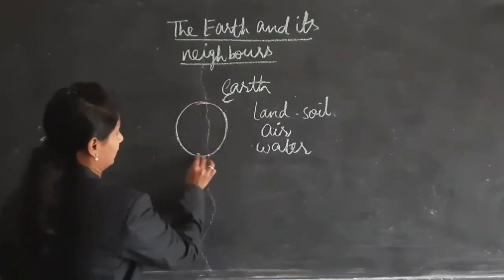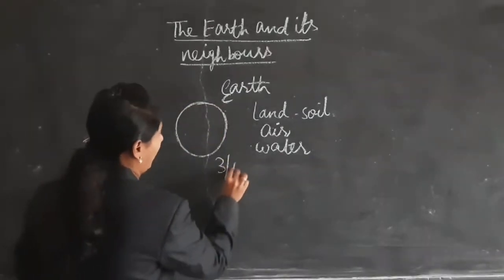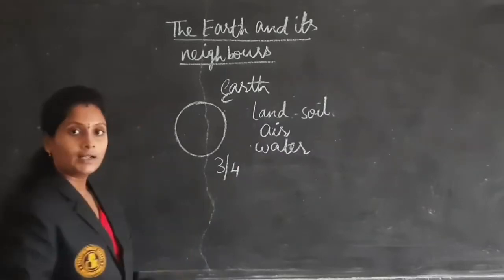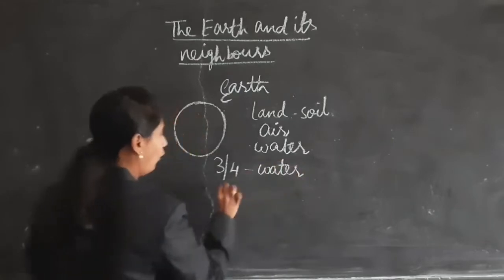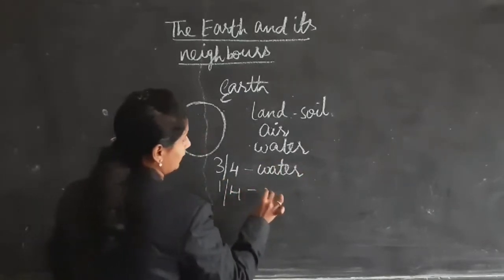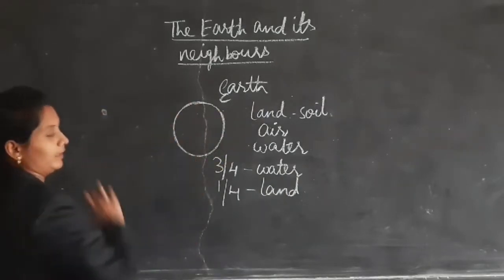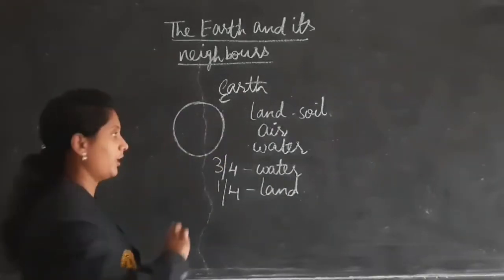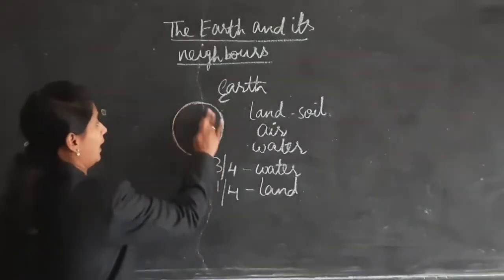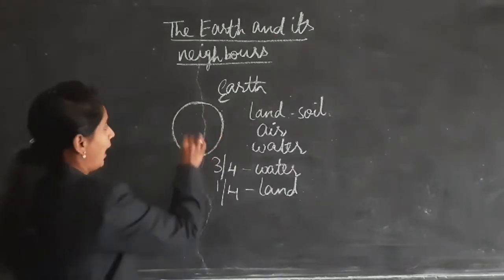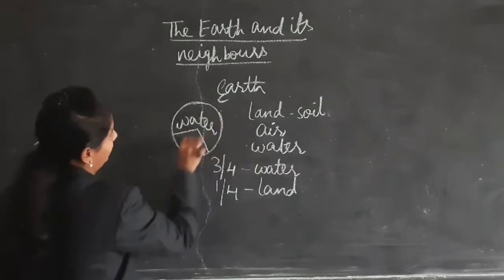So out of this, I said that 3 by 4 part of the earth is covered with water and only 1/4 part is covered with land. So this complete circle, all that earth will be in a round shape. So out of this 3/4, 75% of the earth is covered with water and only this is covered with land.